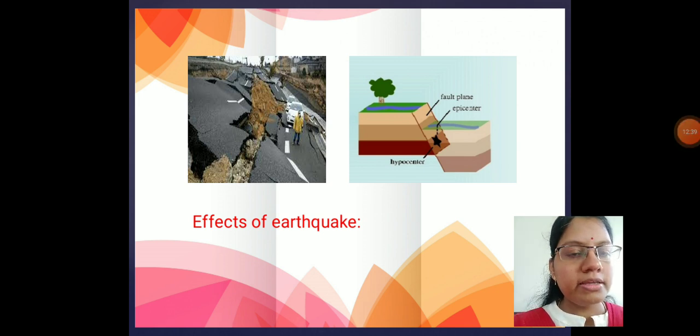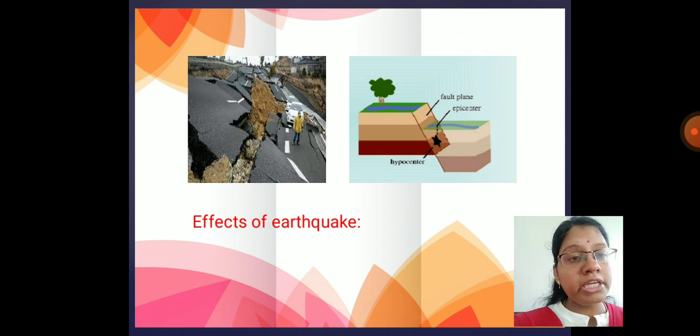Now we can see the after effect of earthquake. See how the roads are cracked, and even you can see in the second picture where there are different layers, and these layers are called plates. These plates are called tectonic plates that are present inside the earth.